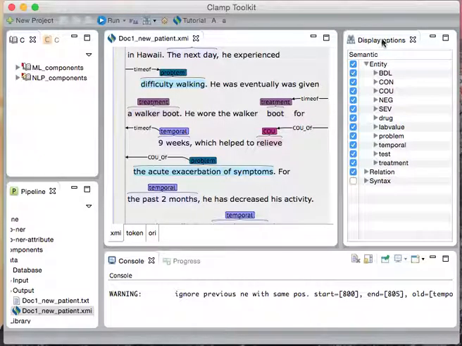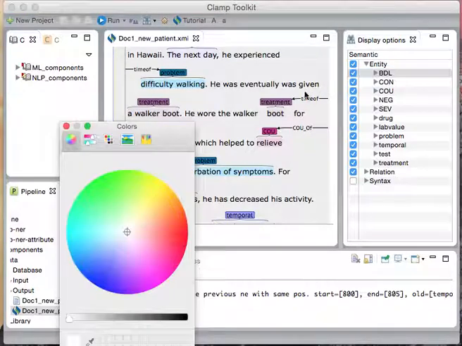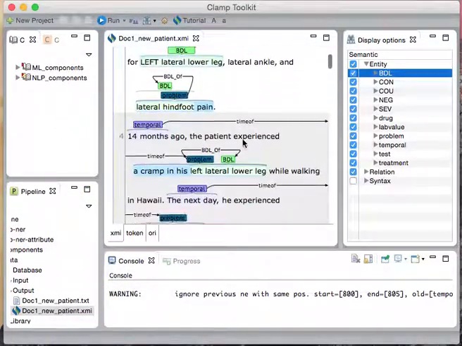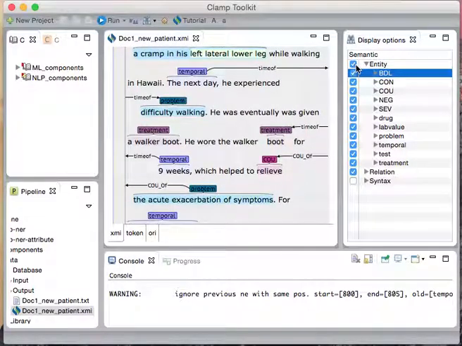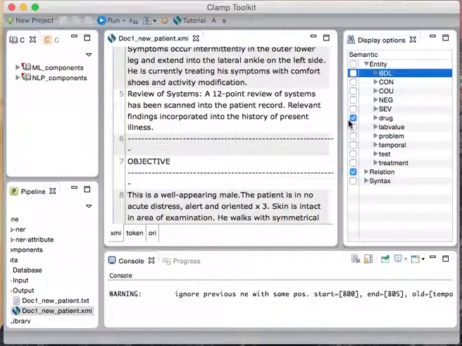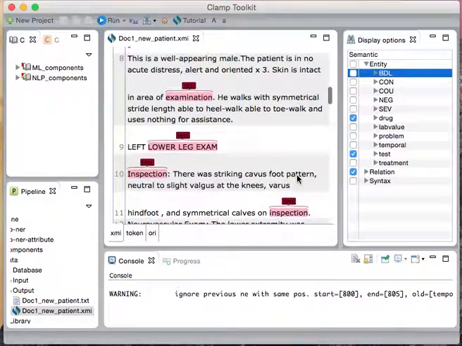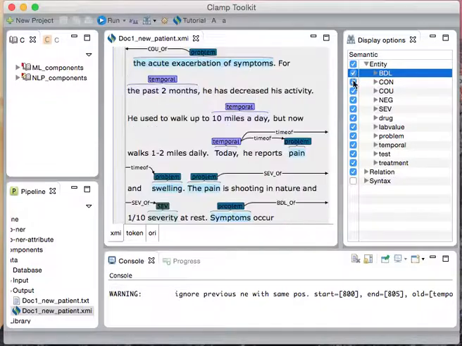And we have the display options control on the right side. You can change the color of the entity to make it look nice. And also you may just focus on some certain kinds of entity. You can choose to disable the display of some of the attributes or not. I'll show them all.